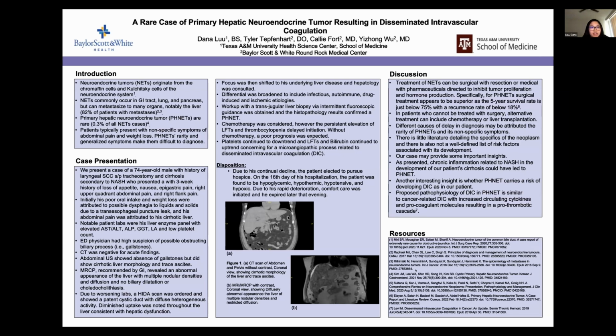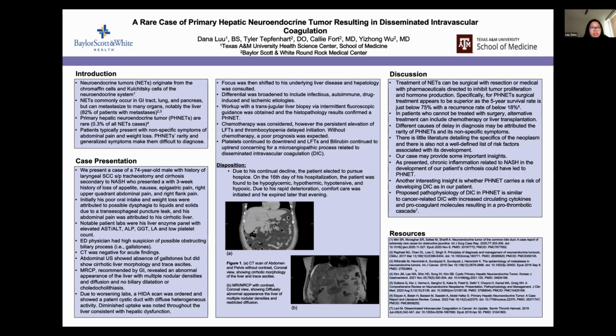So for our case presentation, we have a 74-year-old man with a history of laryngeal squamous cell carcinoma, status post tracheostomy, and cirrhosis secondary to NASH. He came into the ED with about 3 weeks of abdominal pain, loss of appetite, and nausea. The ED doctor made a workup and found that the patient had elevated liver enzymes, AST and ALT about 180 over 200. He had an increased ALP, GGT, lactic acid at 3.0, and low platelets around 120s.